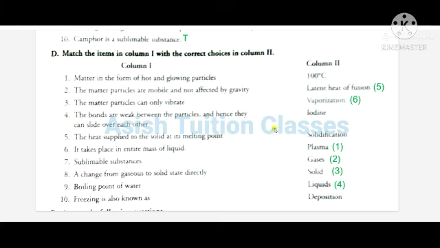This will be iodine. A change from gaseous to solid state directly takes place. This will be deposition.